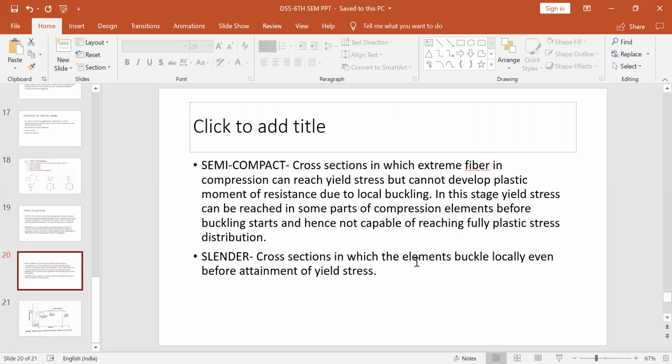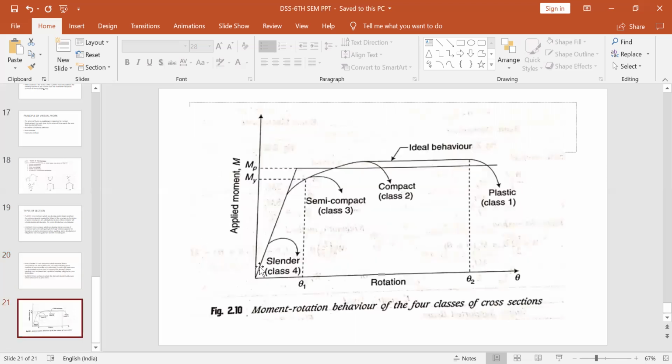The slender cross sections are those in which the elements buckle locally even before attainment of yield stress. So even before achieving the yield state, the structure will buckle due to high slenderness ratio. So those structures are called slender structures. See, up to this portion here only it will start buckling, because this is the proportionality limit or the elastic limit, whatever you call it. So this stage is the slender. So those sections are called slender sections.